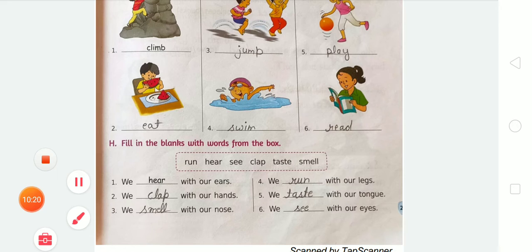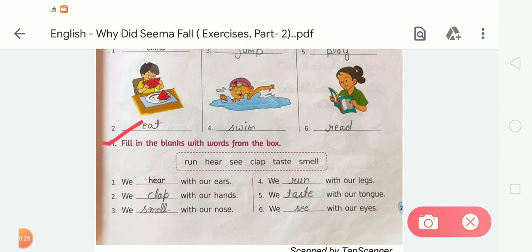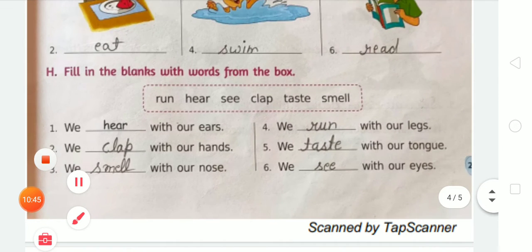So dear student, in exercise H there is a fill in the blanks with words from the box. Again we have to write words from the box according to the given blanks. So student, first of all we have to read the given sentence, and according to the sentence we have to choose the word from the box. Okay, so the first is, we dash with our ears.